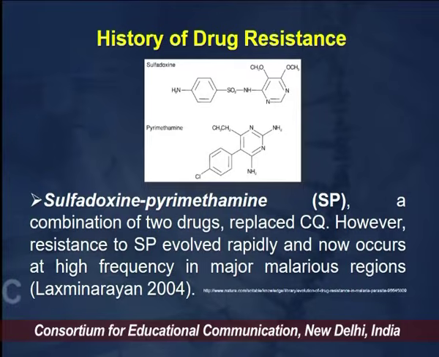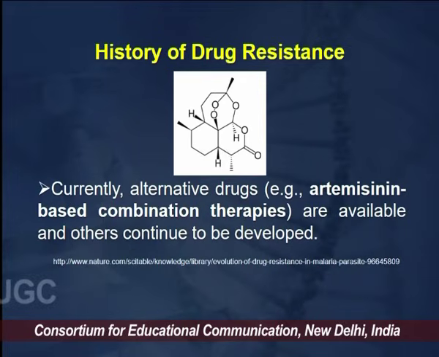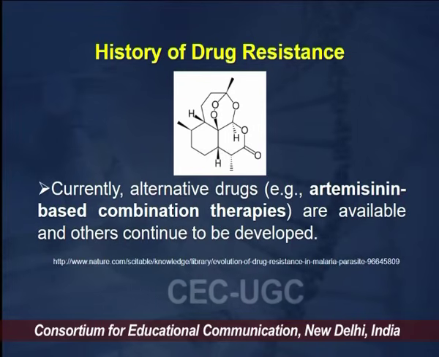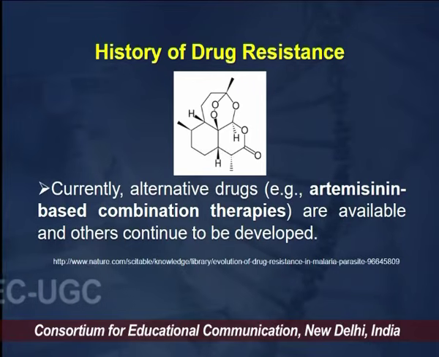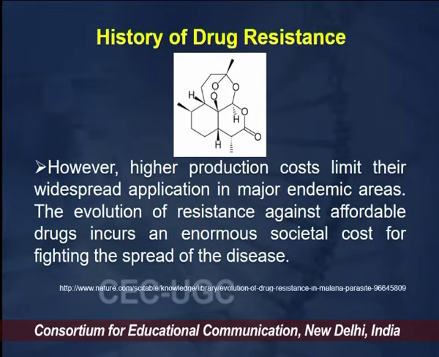So, what happens is there was a high frequency use of these particular drugs, especially in the malarious regions or a region where there was a high transmission rate. Now, currently the drug which is being used is called the artemisinin-based combination therapy. However, very few cases of resistance have been reported against these particular drugs.